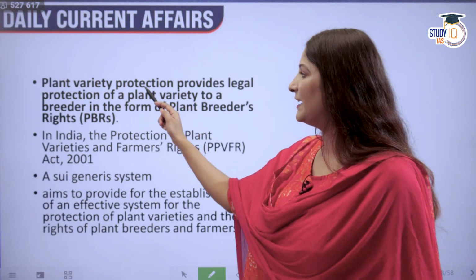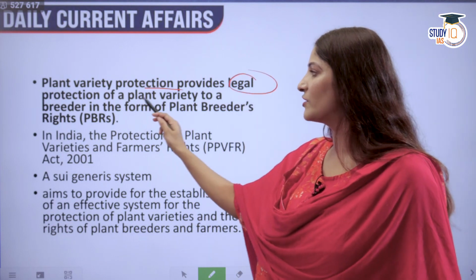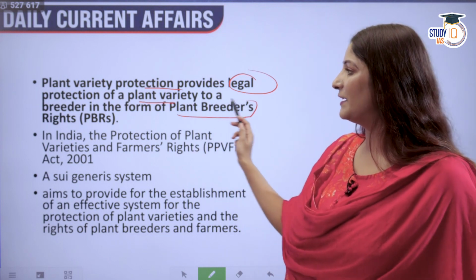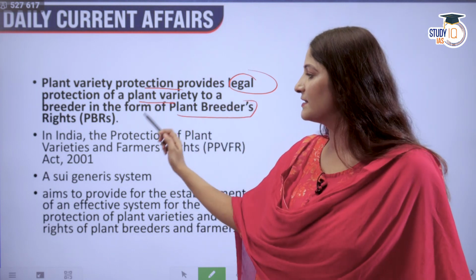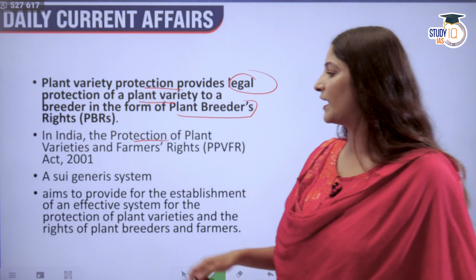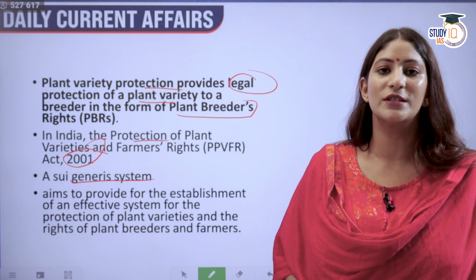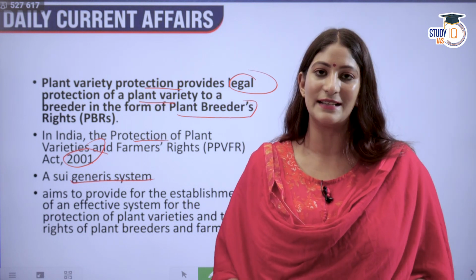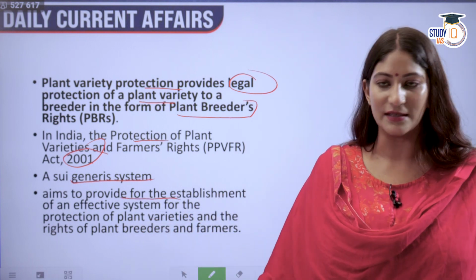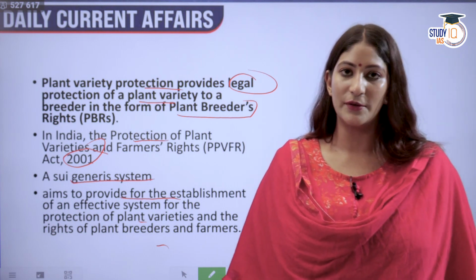Now, the plant variety protection, if there is needed, it provides legal protection of a plant variety to a breeder, and that is in the form of plant breeders' rights. And this is dictated by the Protection of Plant Varieties and Farmers' Rights Act of 2001. It is a sui generis system. That means it is used in place of the regular patenting system. And it aims to provide for the establishment of an effective system so that protection of plant varieties and rights of plant breeders are protected.